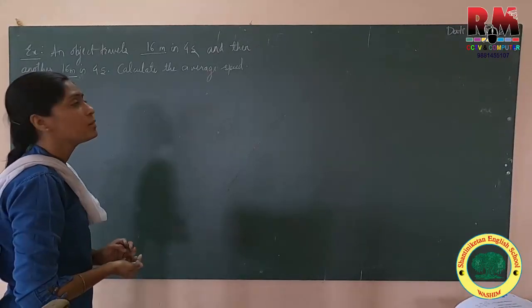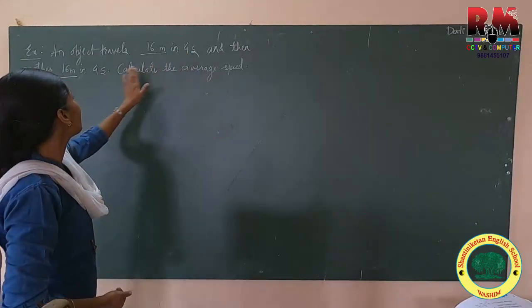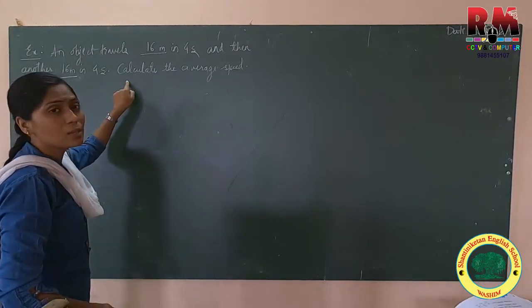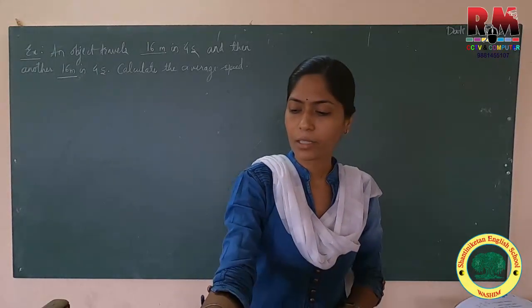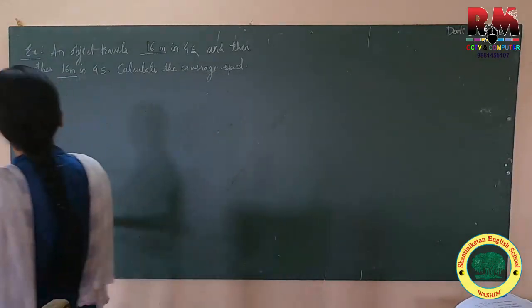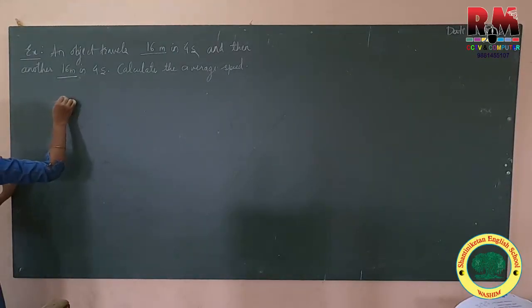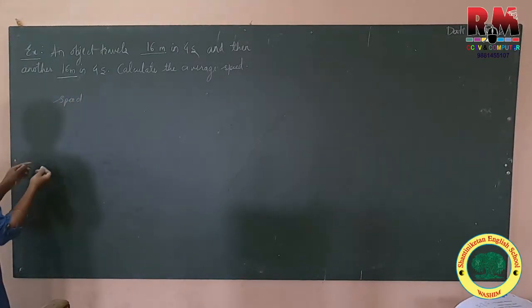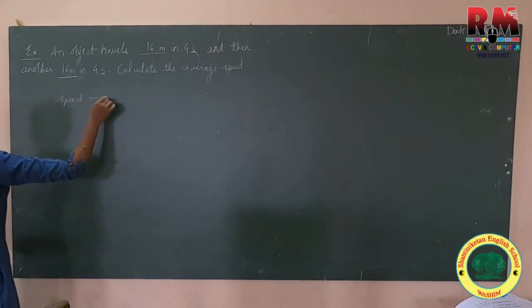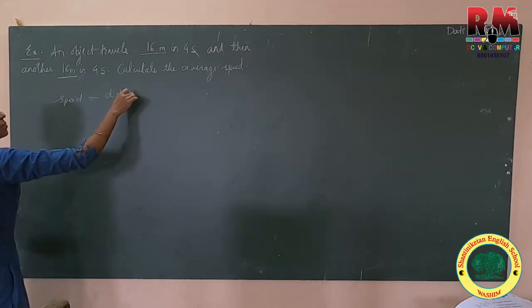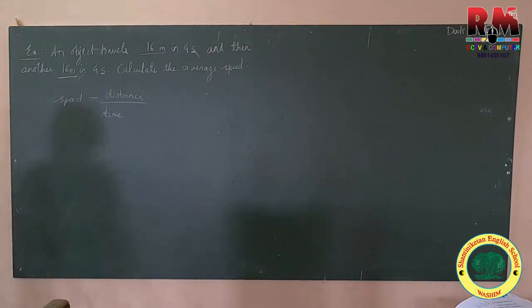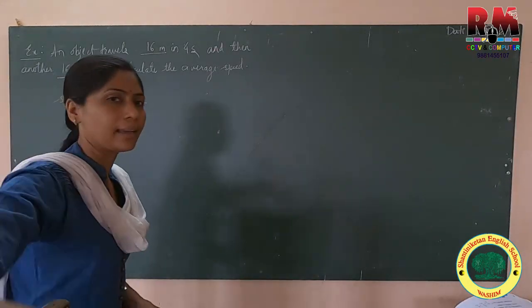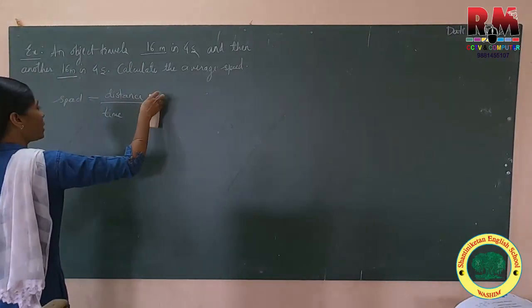And let's see equal interval of time. Here equal interval of time we are having 4 second and 4 second. So this speed is which type of speed? Uniform speed. Okay, so we'll calculate the average speed now. You know speed is equal to what? Distance upon time. And what will become average speed? Average speed will be total distance upon total time taken. Okay, so required formula only we have to write.